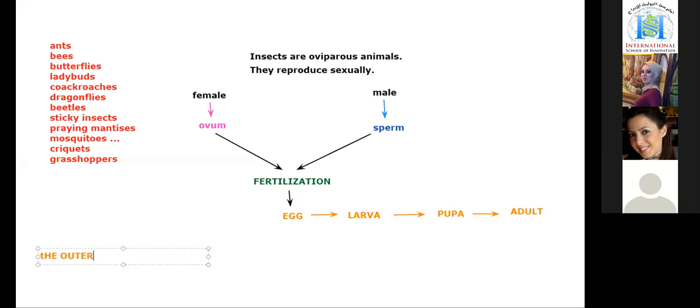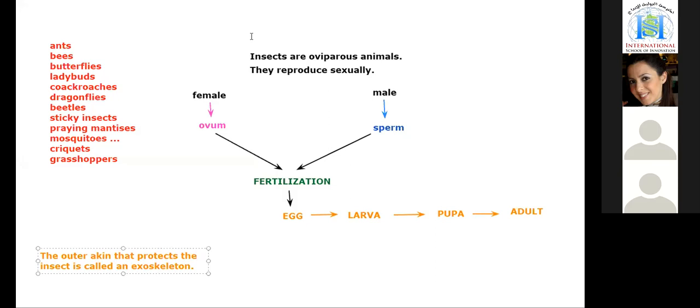The outer skin that protects the insect, what do we call it? An exoskeleton. The outer skin that protects each insect is called an exoskeleton.